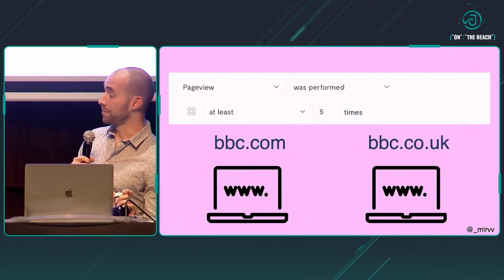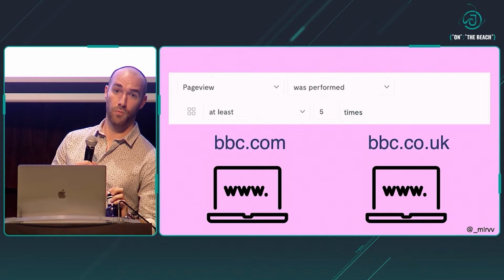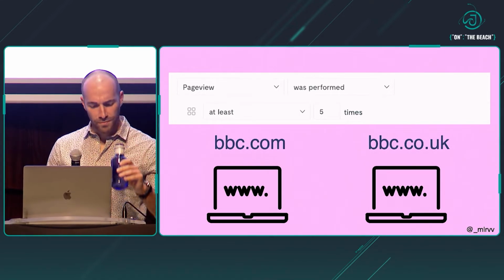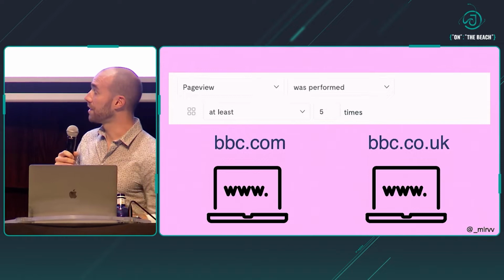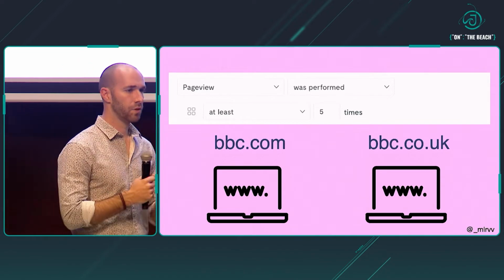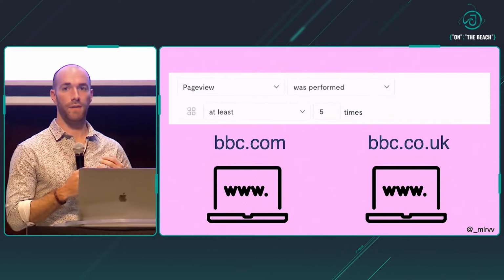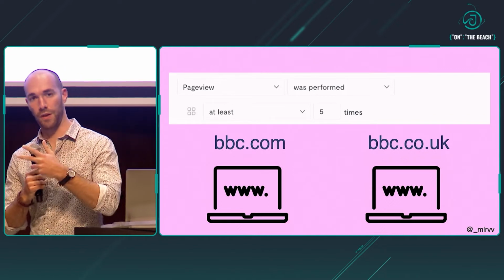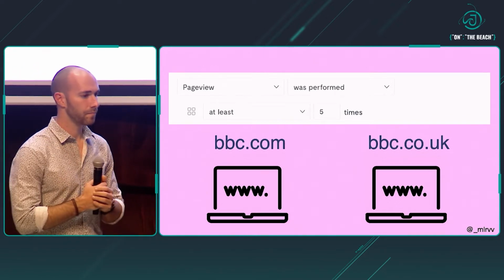If I'm the BBC, I probably don't have just one page, right? I have several. And so for the BBC, it would be important that if I visit both pages, my views get synchronized, right? So 2 here, 3 there, and we get to a total of 5.